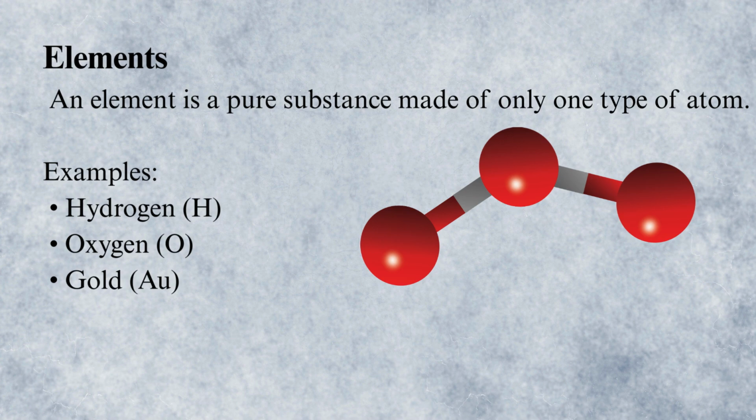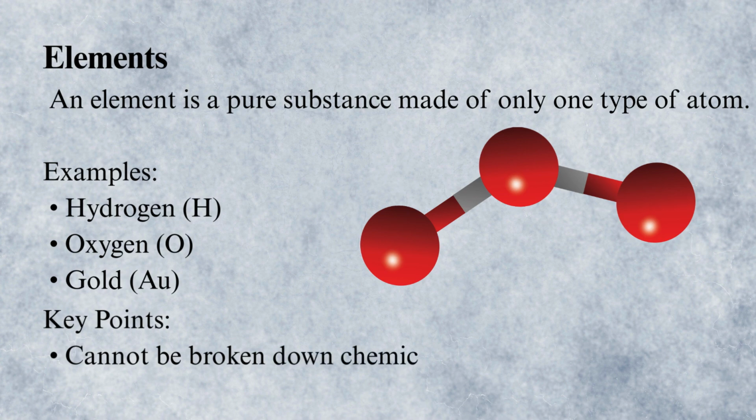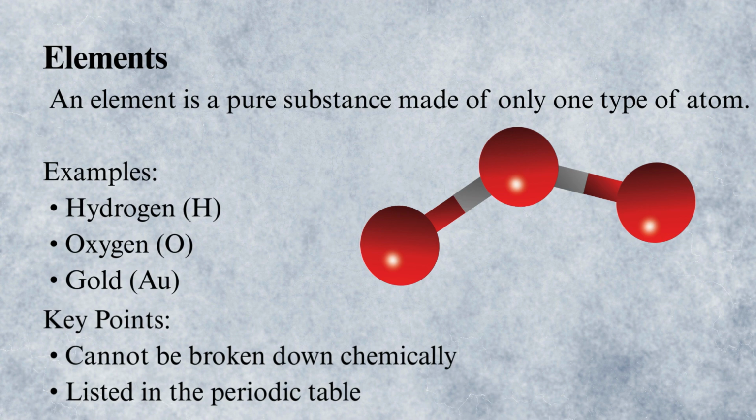First, let's talk about elements. An element is a pure substance made of only one type of atom. Elements cannot be broken down into simpler substances by chemical methods. Examples of elements include hydrogen, oxygen, iron, and gold. All elements are arranged in the periodic table.